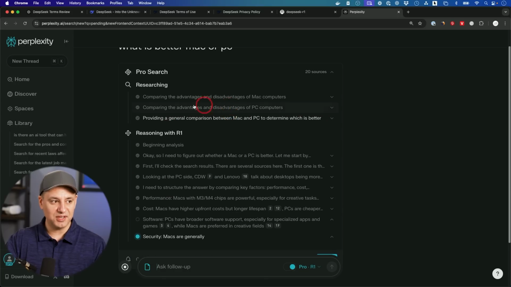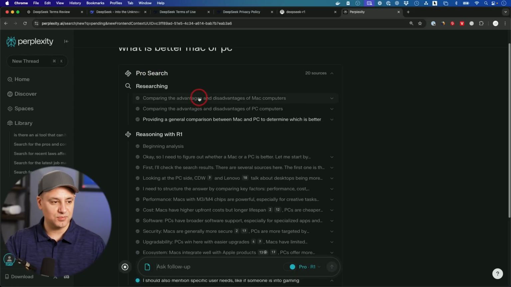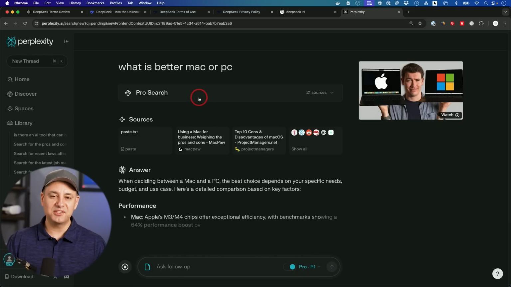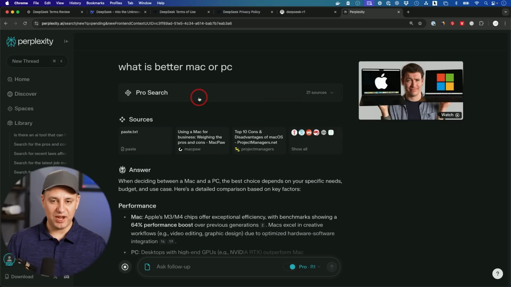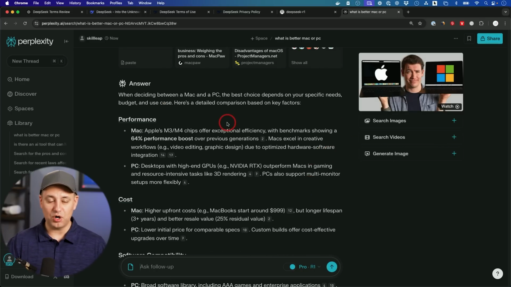I think combining Pro Search, this is my default search engine anyway, I use Perplexity for pretty much all search related things, but it doesn't really take the place of ChatGPT or the R1 model inside of a chatbot. It's really meant for search. In this case, it went through 21 different websites, and then it gave you the answer after it went through that R1 reasoning.